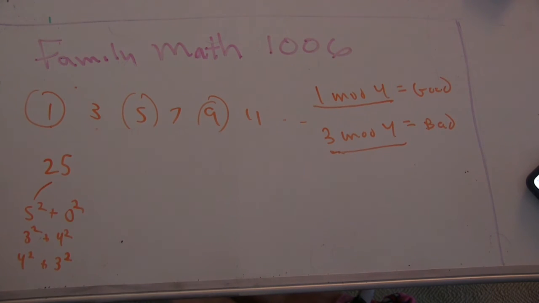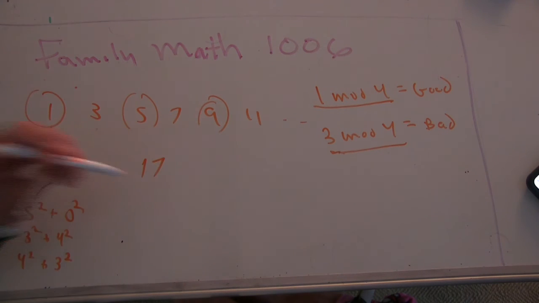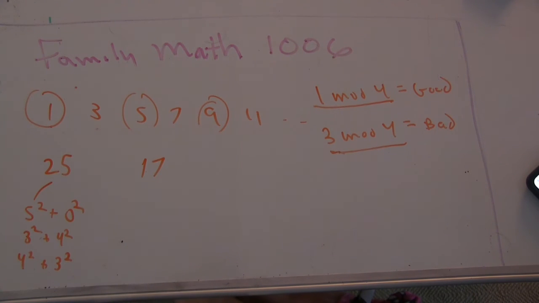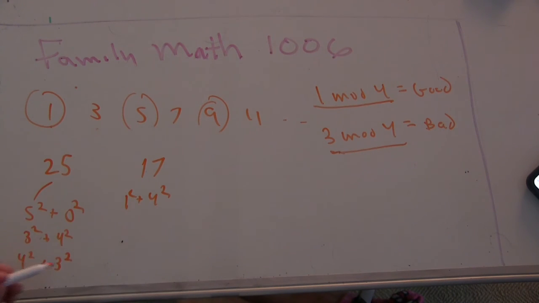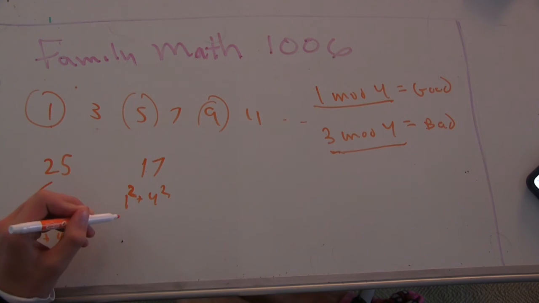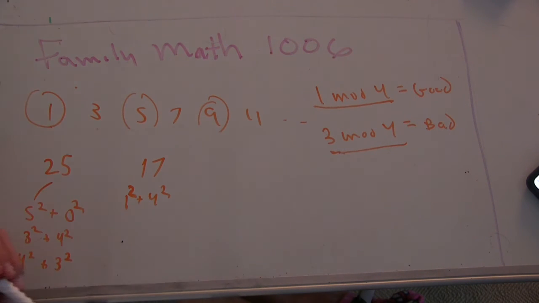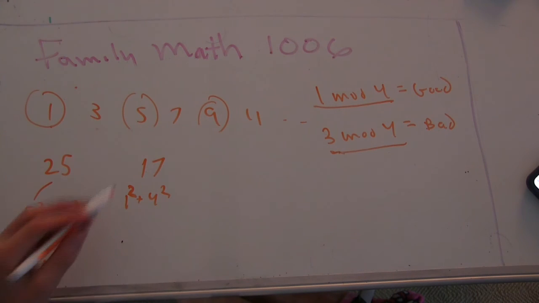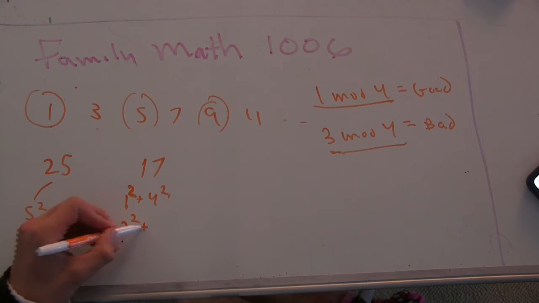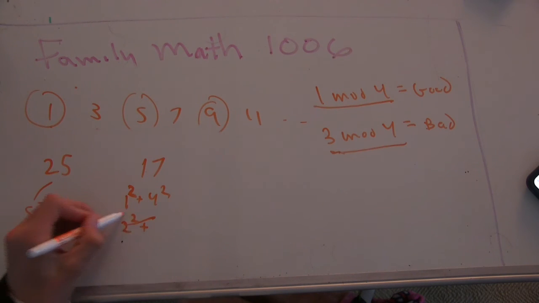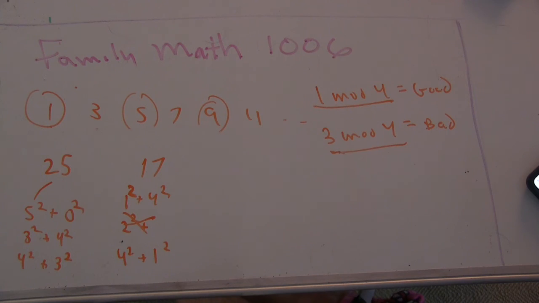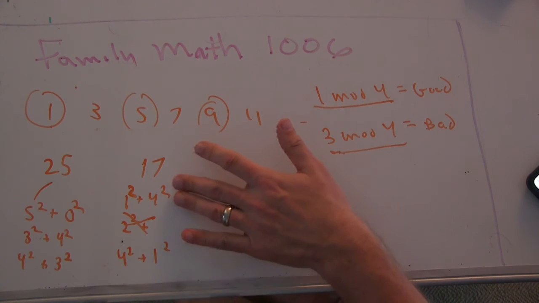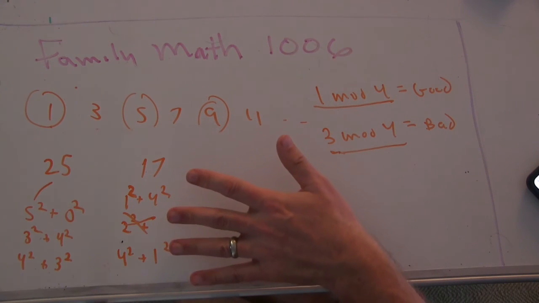Let's pick another one. Maybe 17. Okay. 17 becomes 1 squared plus 4 squared. Let's see. Can you do any other example? You can't do it with 3. 2 squared becomes 4, and 17 minus 4 is 13. It doesn't work. No. And then, so I guess it's just 1 and 4. Okay. So in a sense, this number 17 only has one way to do it. There's only one choice.